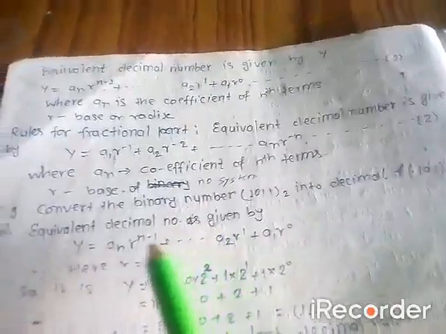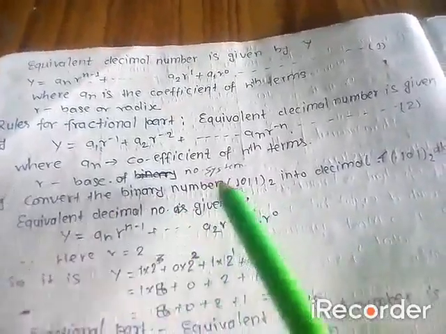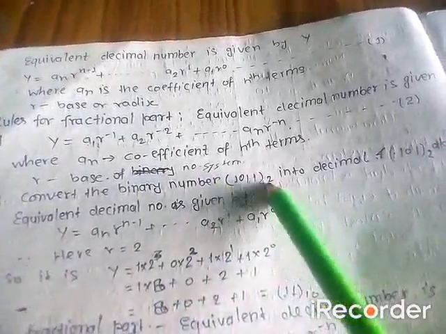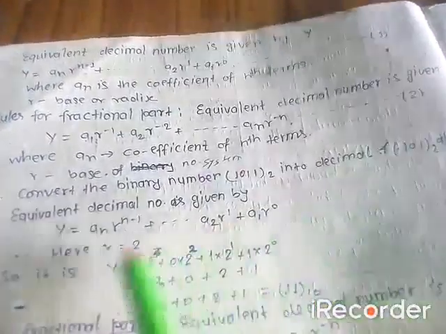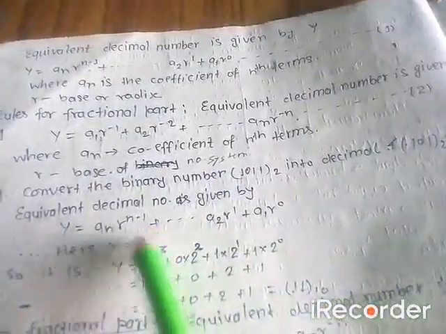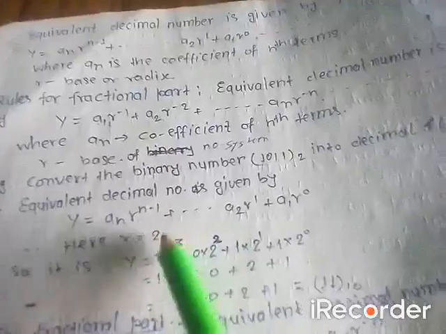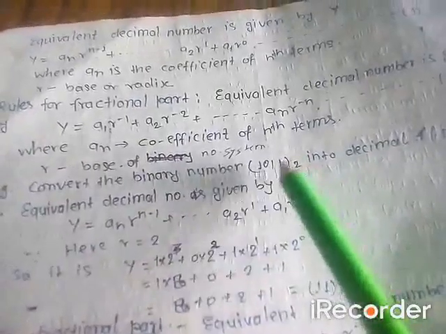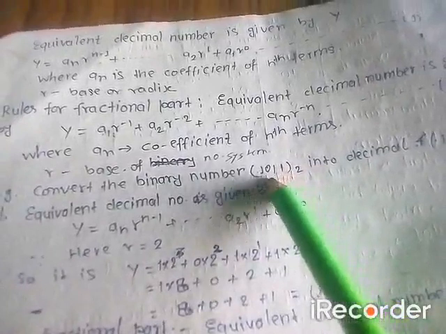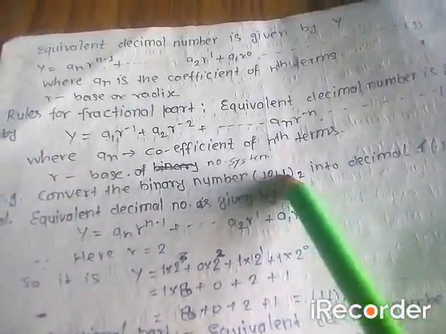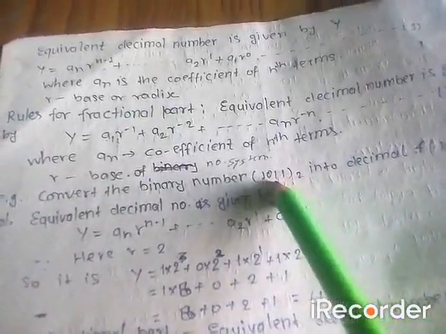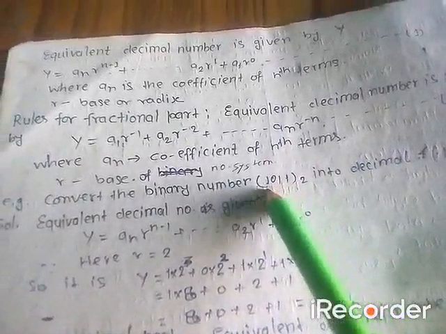Now let us see an example. Convert the binary number 1011 base 2 into the decimal number. Now follow this formula. Here the base is 2 and a1 is 1, a2 is 1, a3 is 0, a4 is 1.